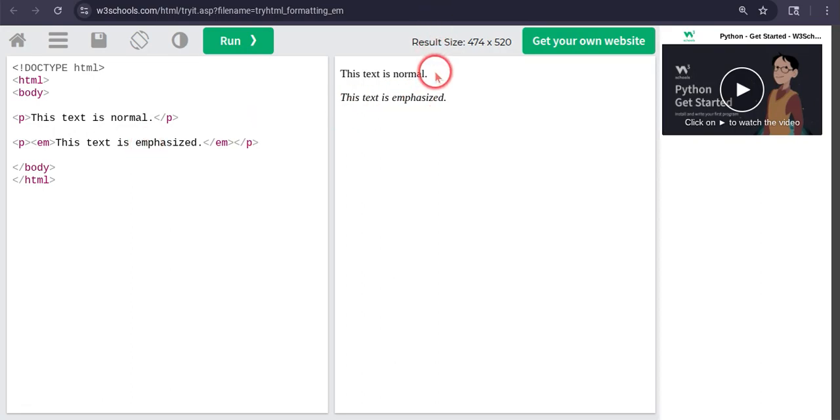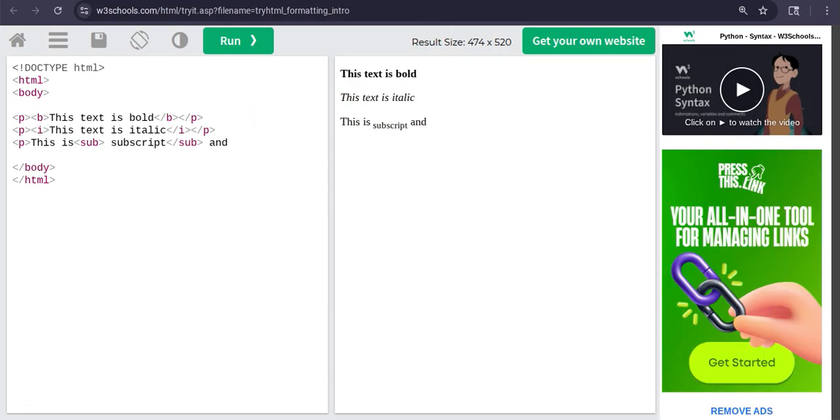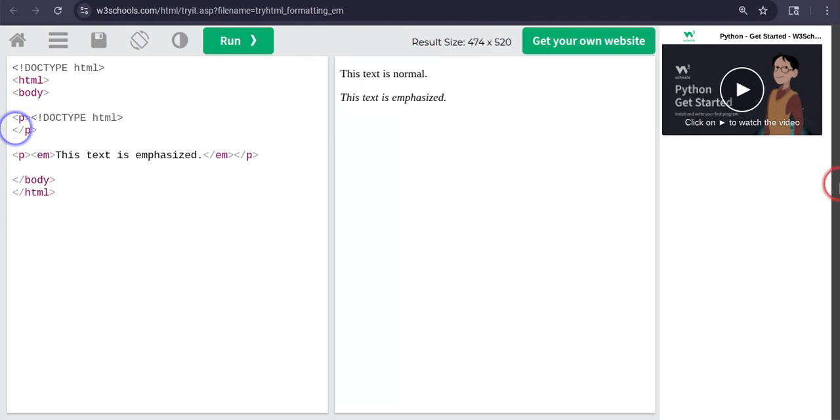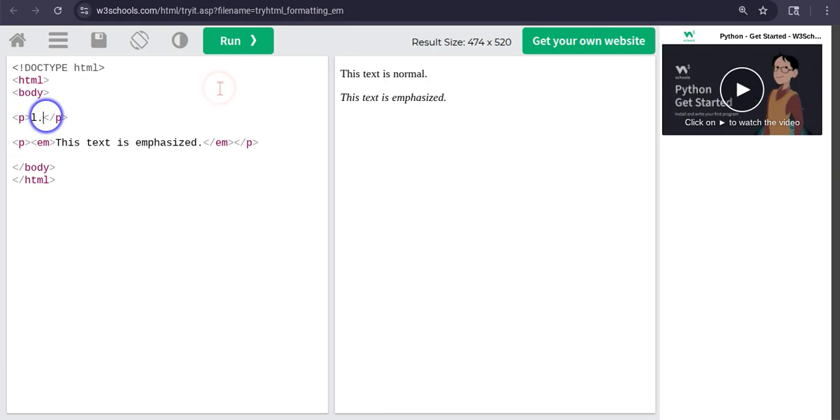Wait, one minute, give me just a second. This is italic. Let me just copy this. Oh my god, I'm so bad at copying, guys. Control C. Now I need to change this thing with this. What? How does it doesn't work? Okay, I think W3Schools is not allowing us to copy that.